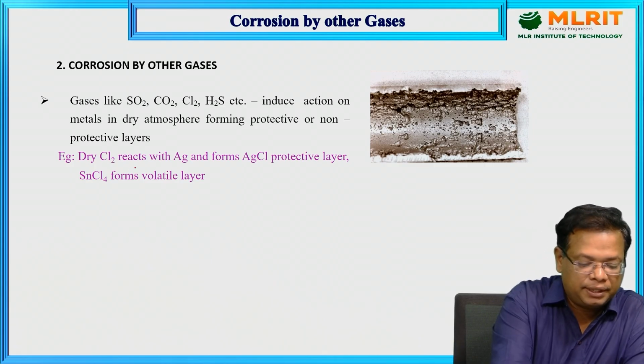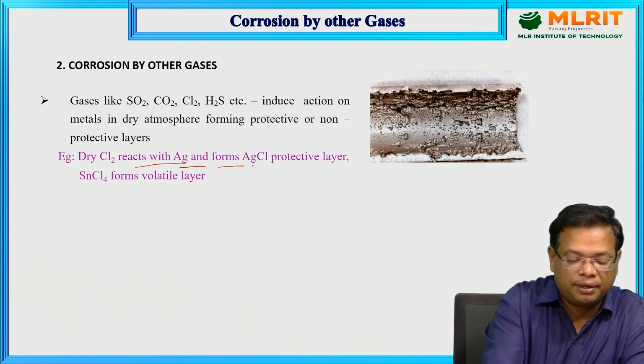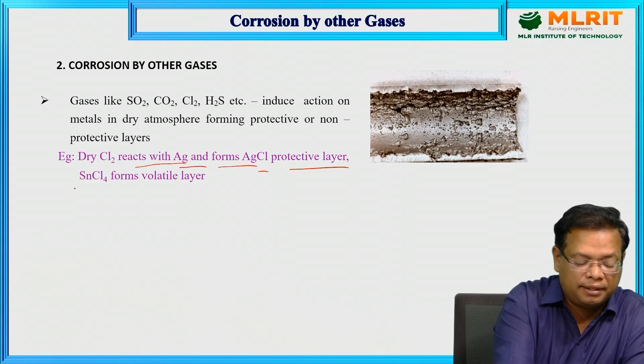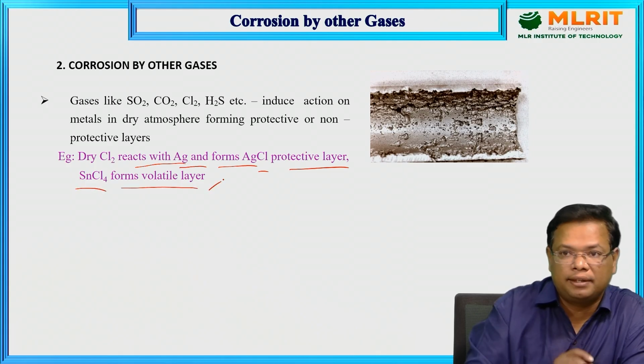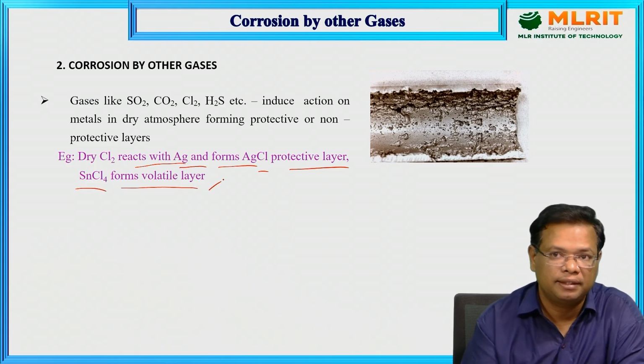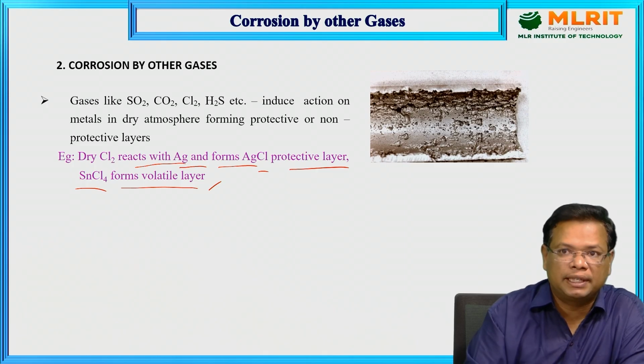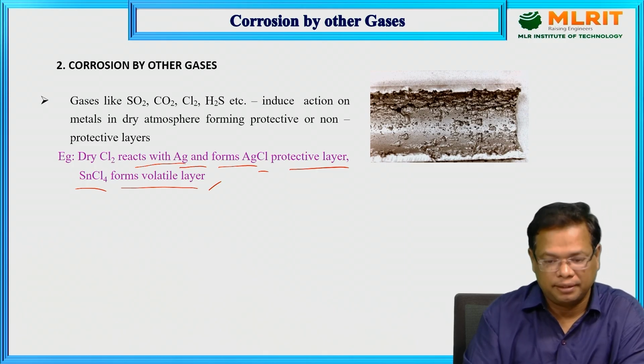Dry Cl2 reacts with silver and forms AgCl, a protective layer, and stannous chloride forms a volatile layer. So protective layers and non-protective layers will be formed by the metals.